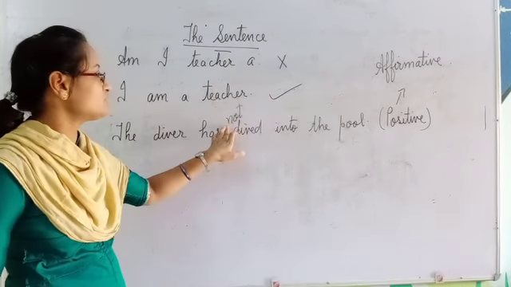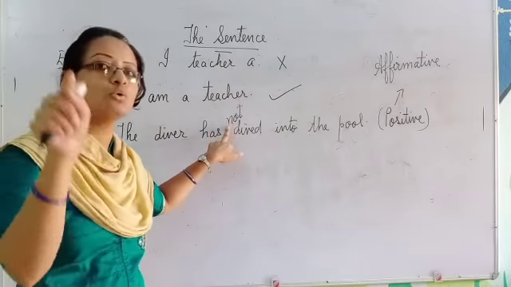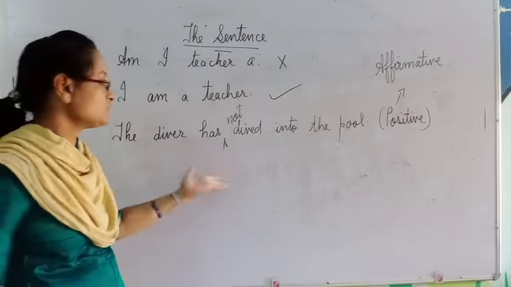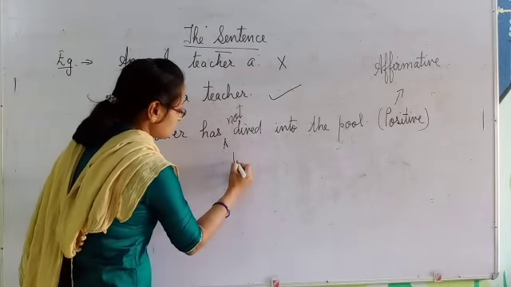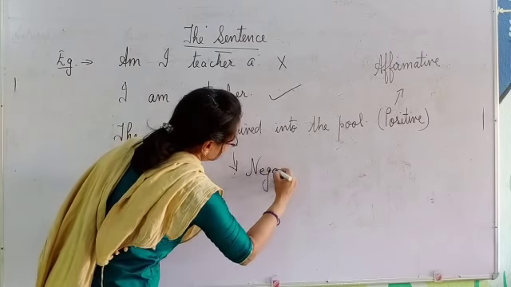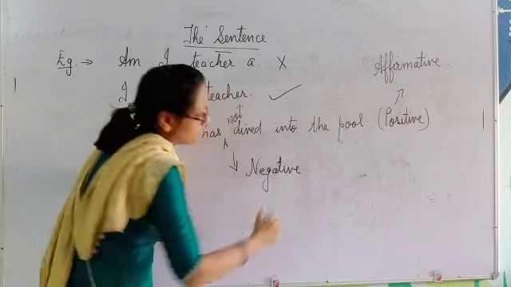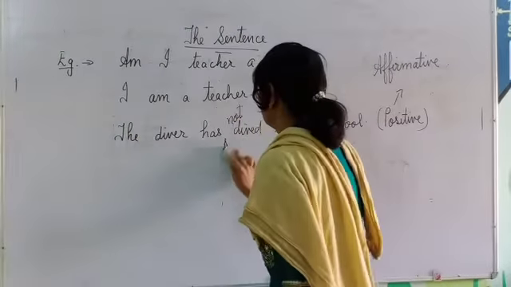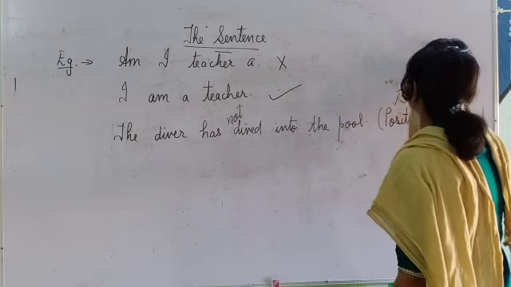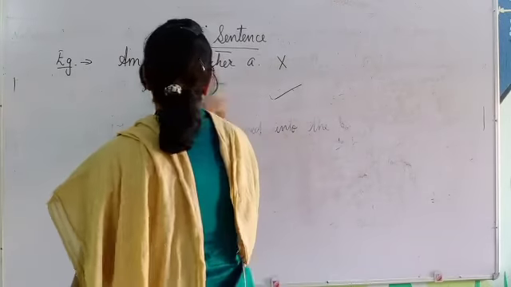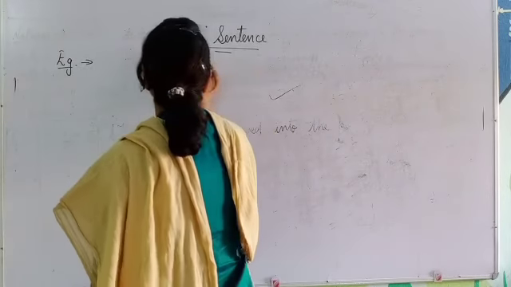So this type of sentences which contain a no or not in the sentence itself, it gives us a negative sense. Such type of sentences with no or not, we call them negative sentences. Very clear? Okay. Now, let me give you some more examples on sentences.